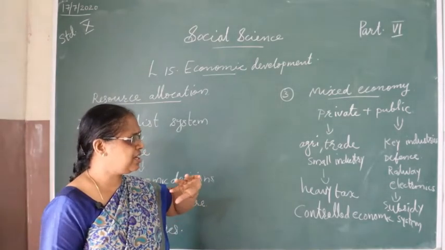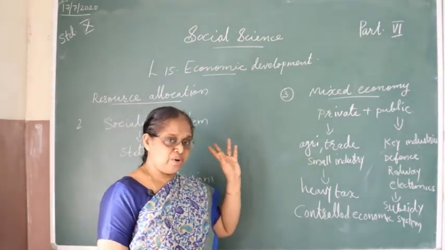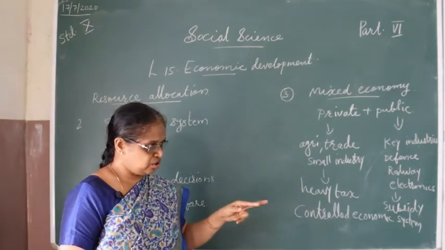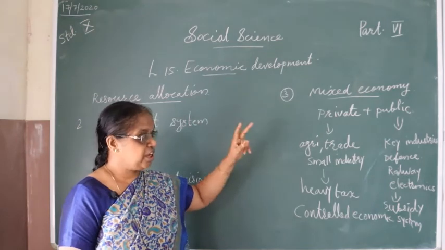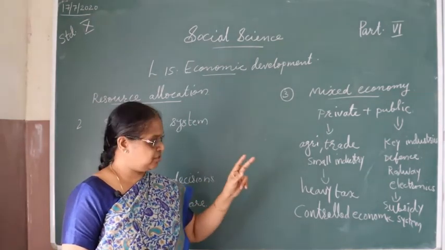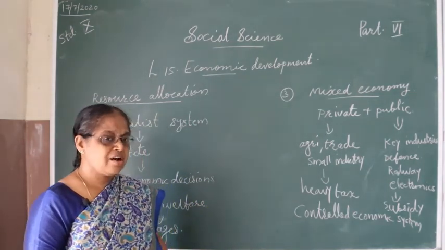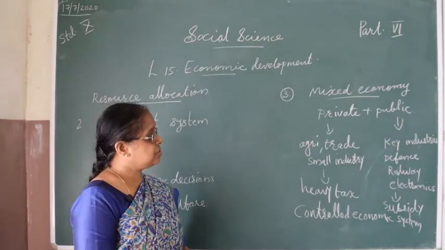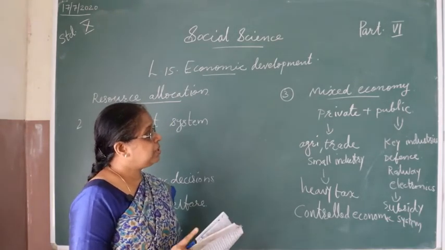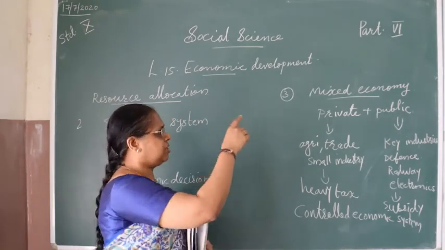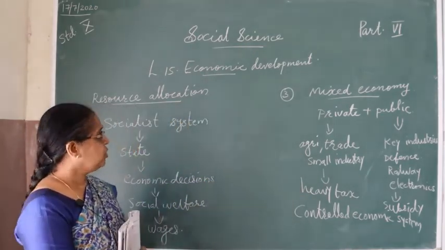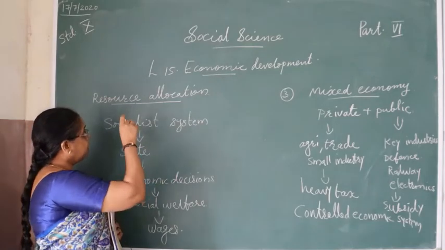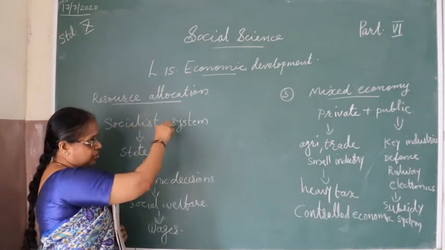Already we have learned what economic progress and economic growth are. Economic growth is economic development and economic growth. Economic growth is the second stage. That is not possible, or that is low, in those countries that have accepted mixed economy. So this chapter concludes that here we learned resource allocation.